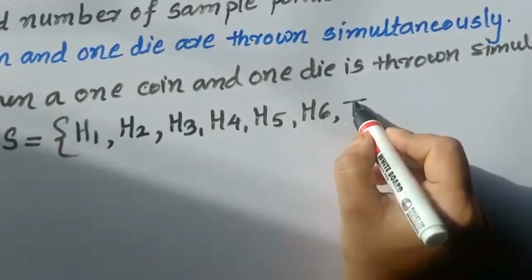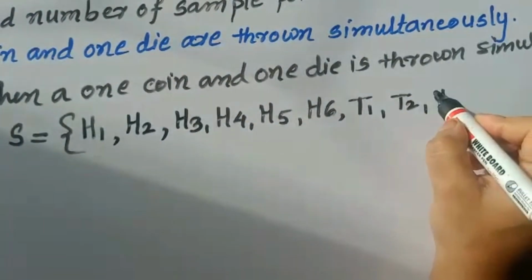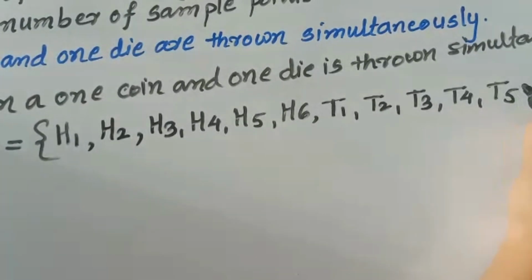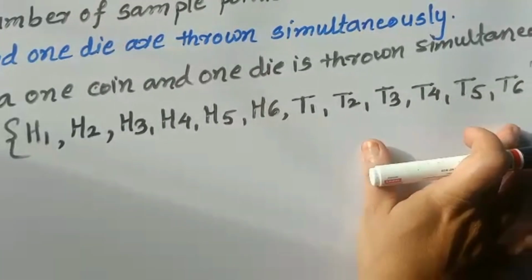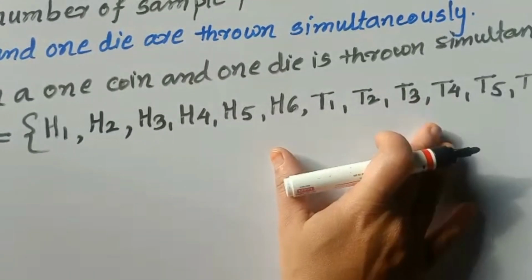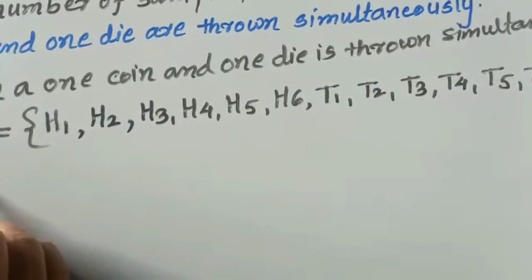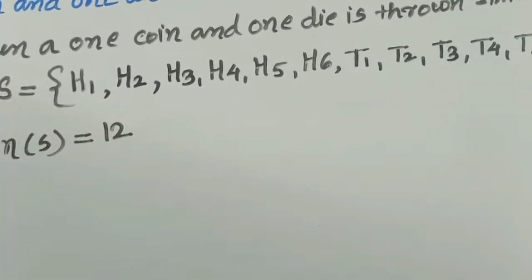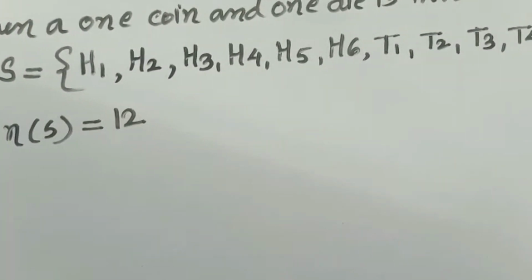Now with the tail of the coin: T1, T2, T3, T4, T5 and last one T6. So in total 12 possibilities can come. These are the possible outcomes of the random experiment when we throw one coin and one die simultaneously. Now the number of sample points, n(S), is equal to 12. Understood? Likewise you have to write all the possible outcomes for a random experiment.